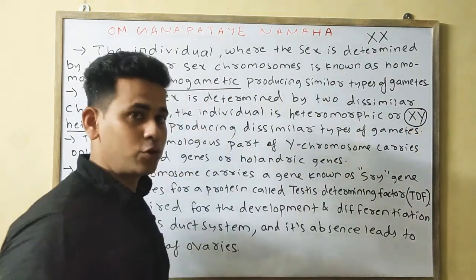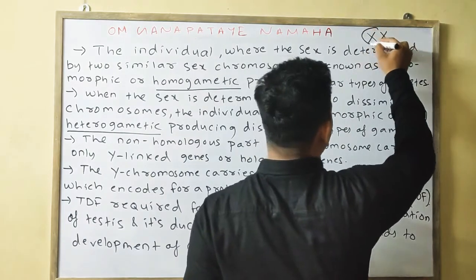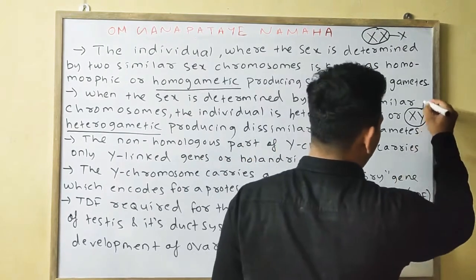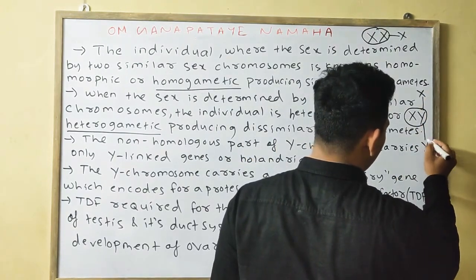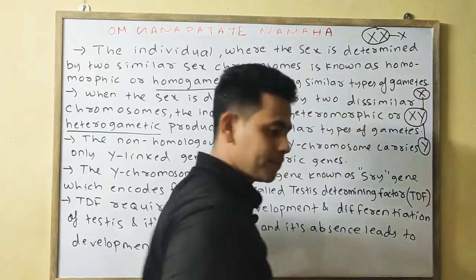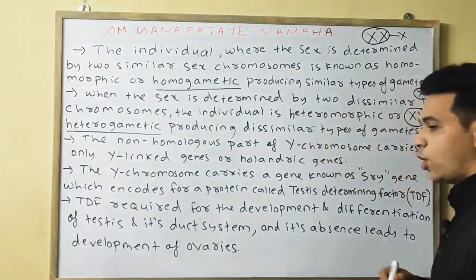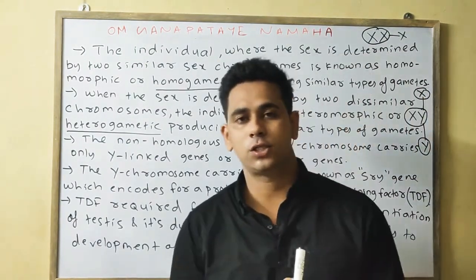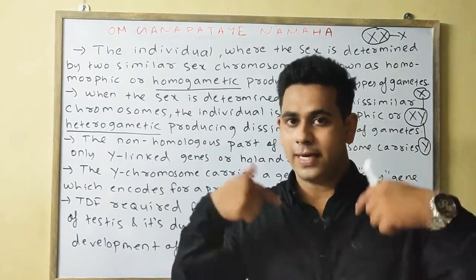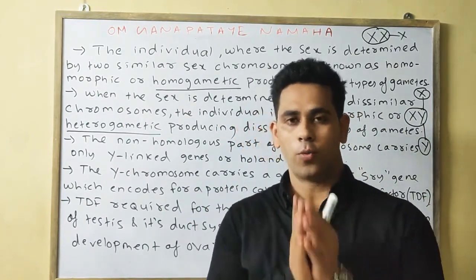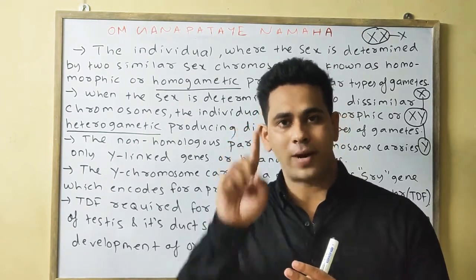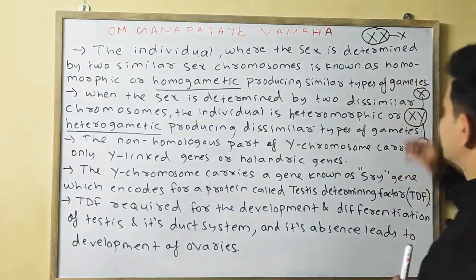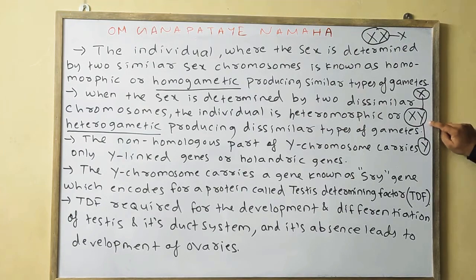Producing two types of gametes. Here it is producing one type of gamete, that is X. Here it produces two types of gametes, one is X, the other one is Y. If there are two same sex chromosomes, then it is known as homogametic. If it consists of two different sex chromosomes, then it is known as heterogametic. Homogametic produces always one type of gamete, whereas heterogametic produces always two types of gametes.